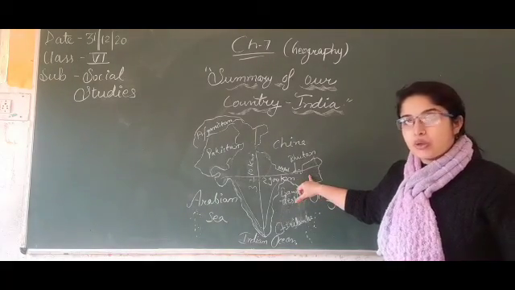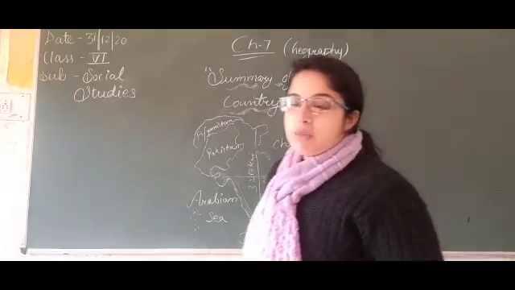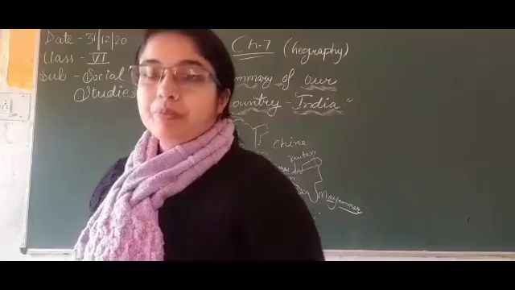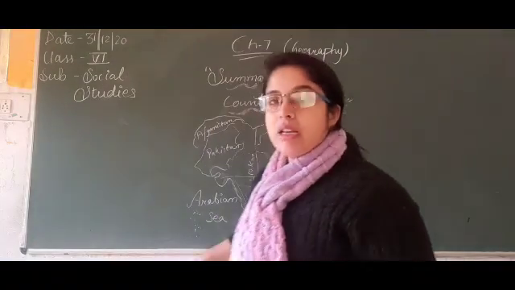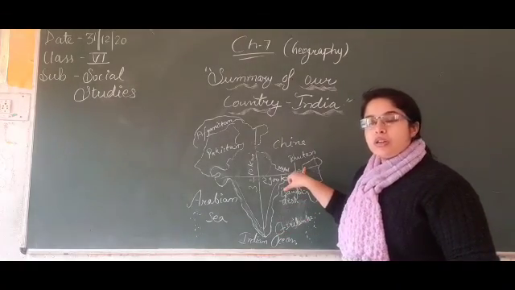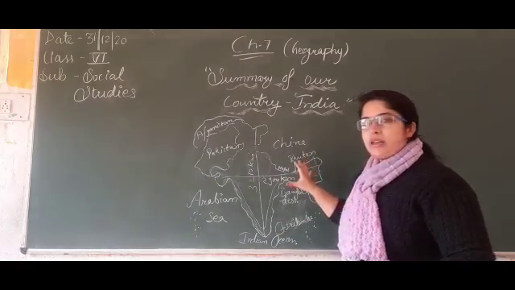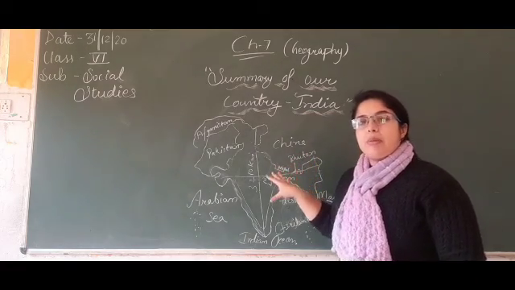The Brahmaputra river originates there, and when it enters Bangladesh, its name changes and it becomes the Padma. The Padma river originates in Bangladesh. In the northeastern part of India, the river is named the Brahmaputra.